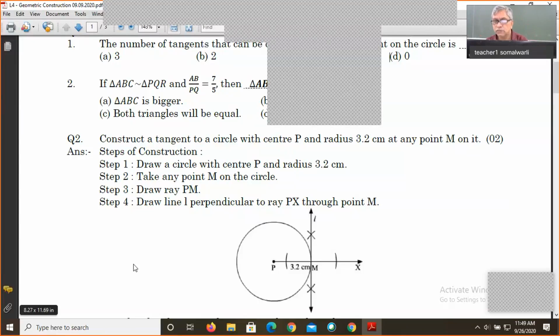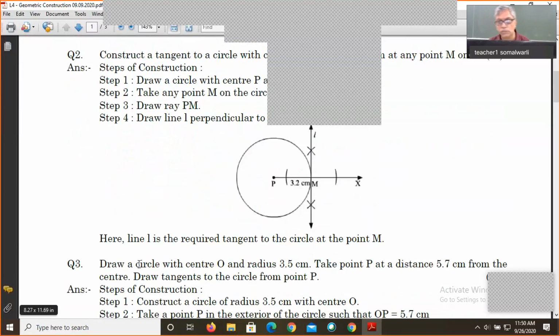The theorem gives us the idea that when we draw the perpendicular at the outer end of the radius, we will get the tangent, and therefore we can positively say that L is a tangent. This is the logical basis behind it, which was given by Euclid. Okay, then next question.